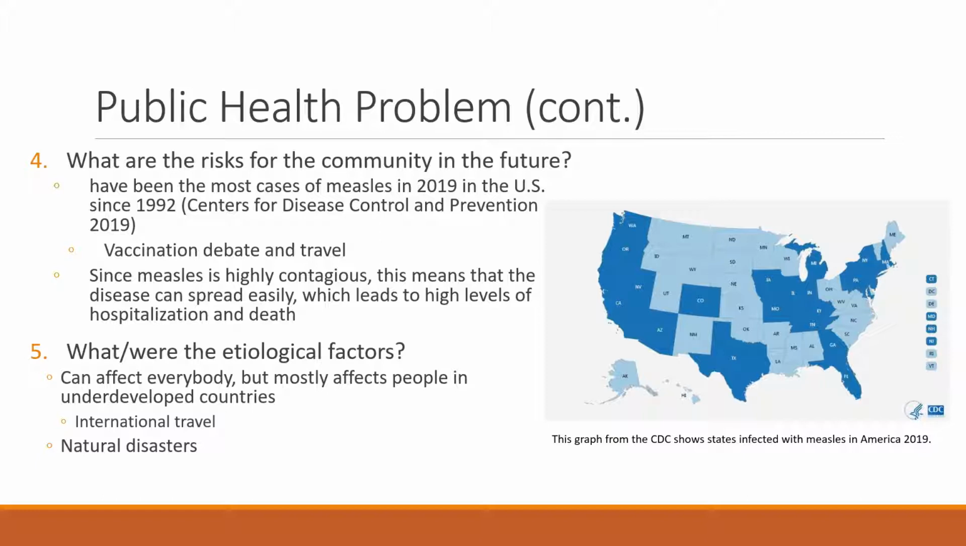So what are the etiological factors? Measles can actually affect everybody, but it mostly affects people in underdeveloped countries. Again, when it spreads around, this would be because of international travel. And then also natural disasters can spread the disease. When there's a natural disaster, there is overcrowding in clinics, and it makes the disease easier to spread and also interrupts immunization routines.